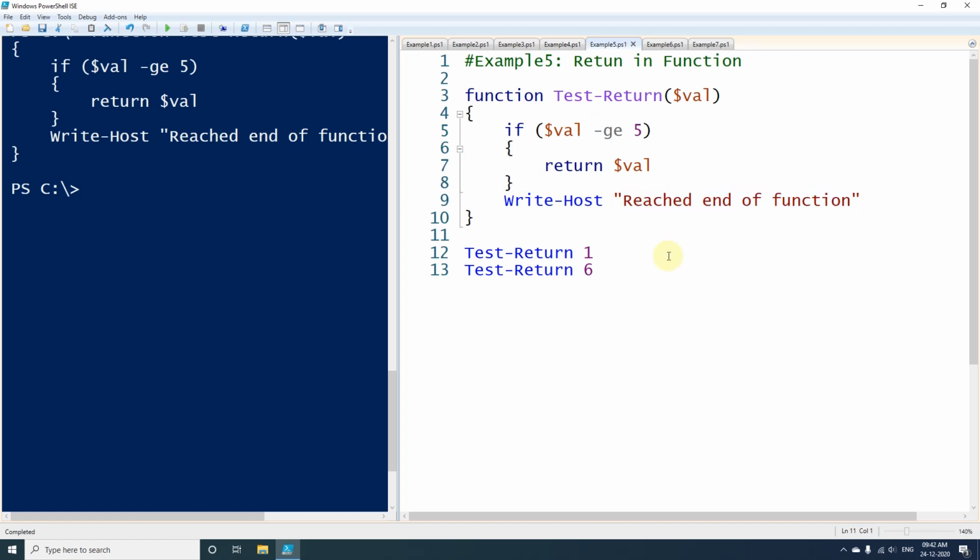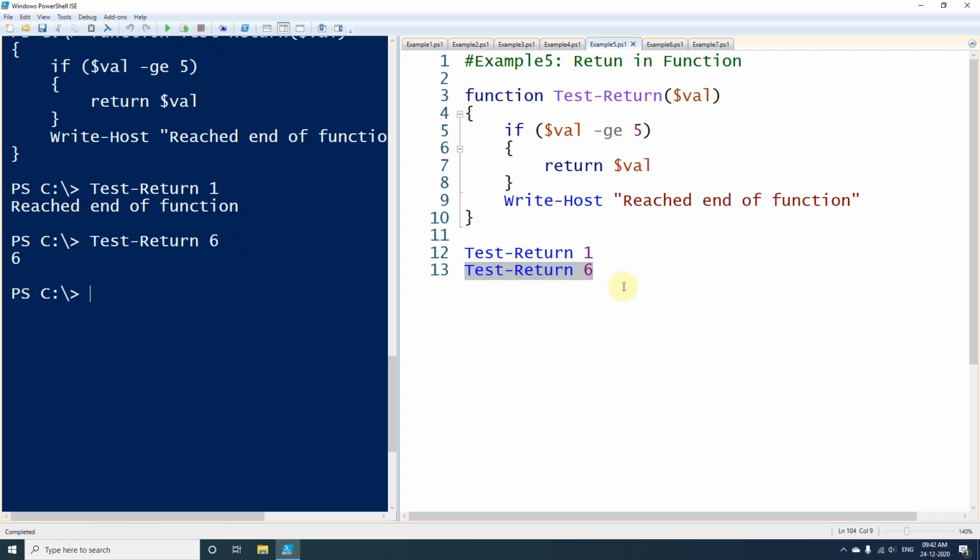And the next time when we call with argument 6, $val will become 6, and here this condition will be satisfied because $val is greater than 5, and as soon as it is satisfied, we will be getting the value of $val returned from the function. So if I call with 1, we get the output as the end of the function, and when I call the function with argument 6, we will be getting the value 6 here, as I had explained.